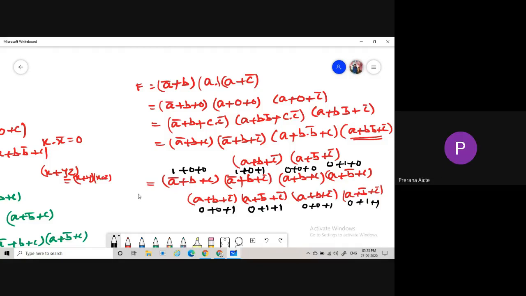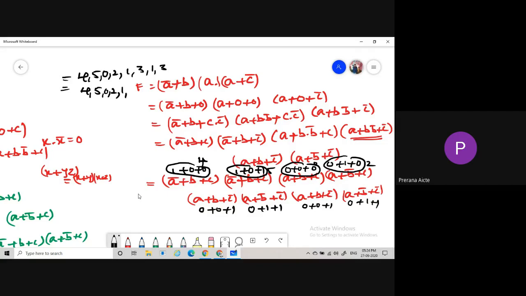So what is the value of this one? The values are 4, 5, 0, 2, 1, 3. Is it okay? Yes sir.